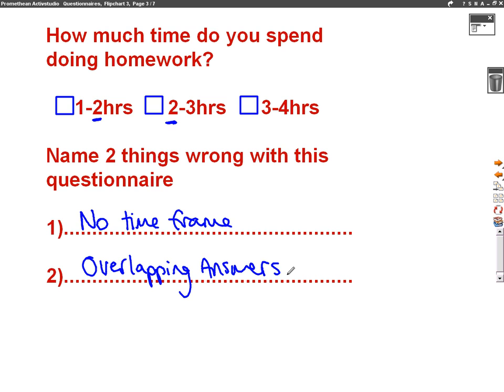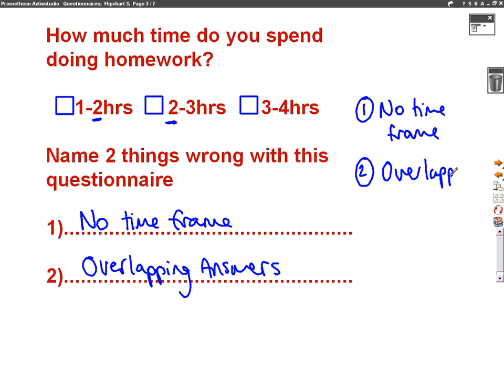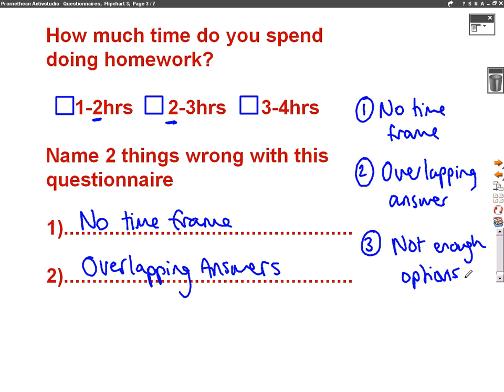So I've gone through those two examples to hopefully tell you the three things that could be wrong with a questionnaire for these type of questions. No time frame was the first thing that could be wrong. The second thing that could be wrong, like in this question, is overlapping answers. Or, like in the previous question that we did, there could be not enough answers, not enough options. So they're the three things that we really talk about when we say what's wrong with a questionnaire.